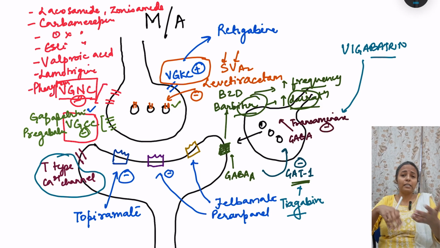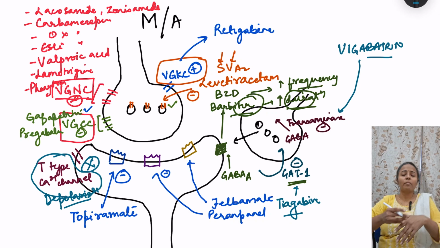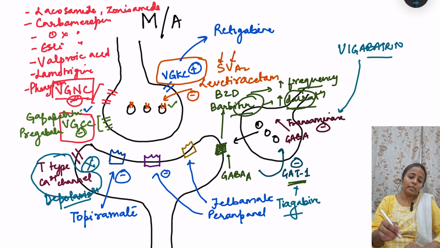So that I didn't discuss before because these are specific to the thalamus, and when these channels open, then there is some entry of the calcium ions. Remember, T type means that is transient calcium channels. So there is some entry of these calcium ions, and this leads to depolarizations in the thalamus. Okay, so if we block this, then these small depolarizations which are happening in the thalamus will not happen. So this T-type calcium channel blocker includes ethosuximide.